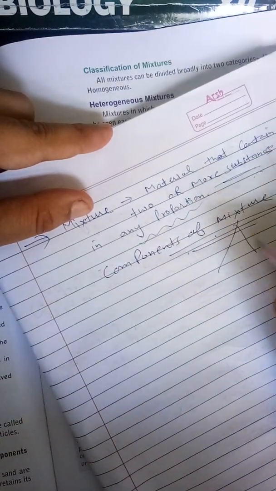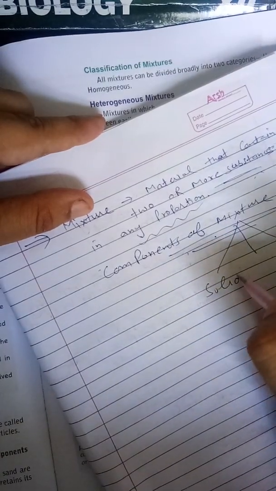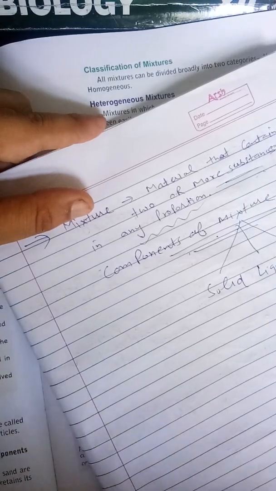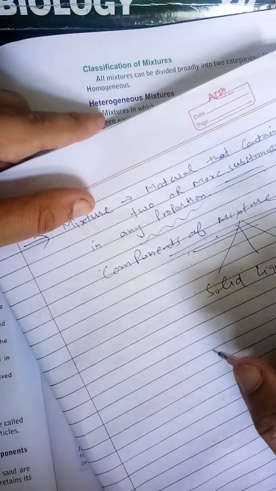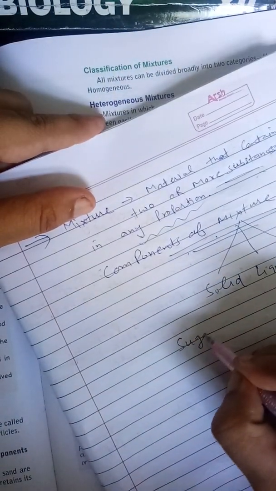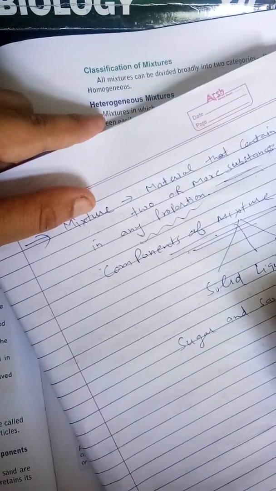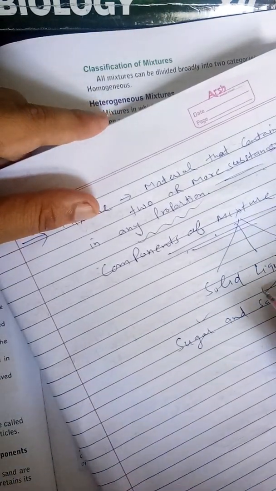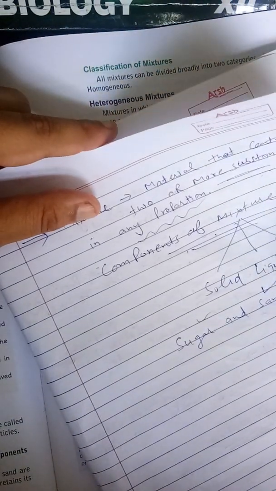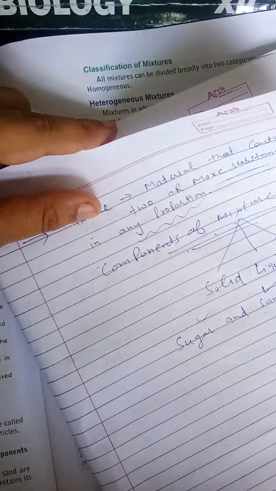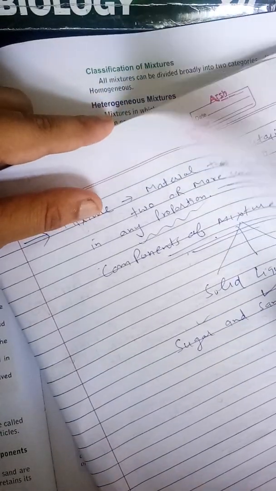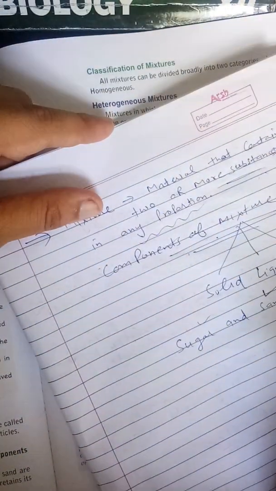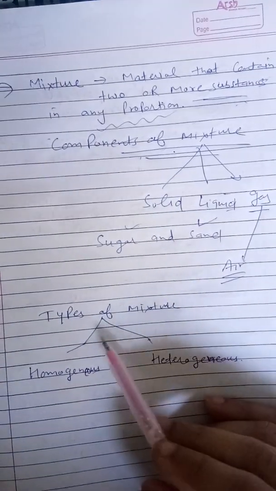Then a mixture may be of three types: solid, liquid, or gaseous. For example, if I take a mixture of sugar and sand, both are solid here. If I take the example of a cold drink, there is a mixture of liquid and gas. If I take the example of air, air is also a mixture of different types of gases. Okay beta.